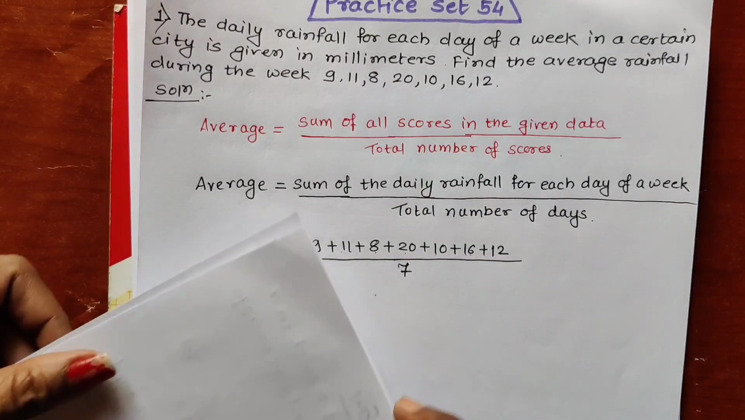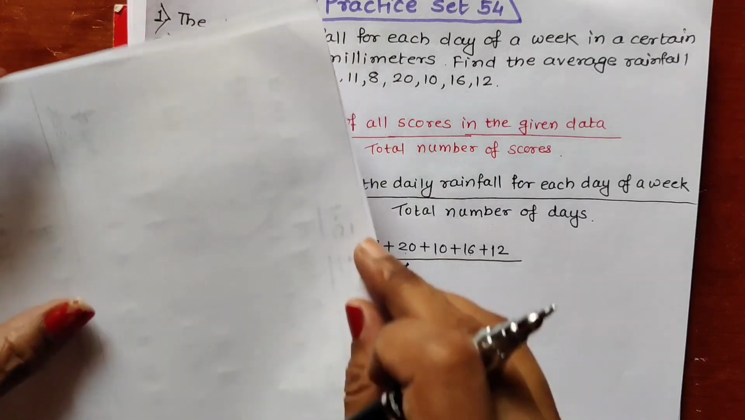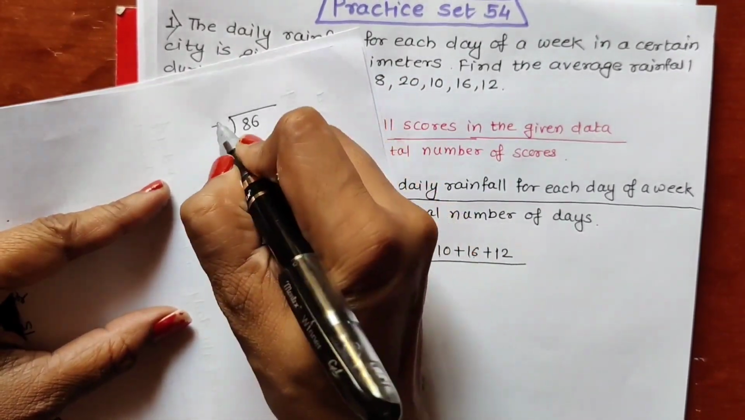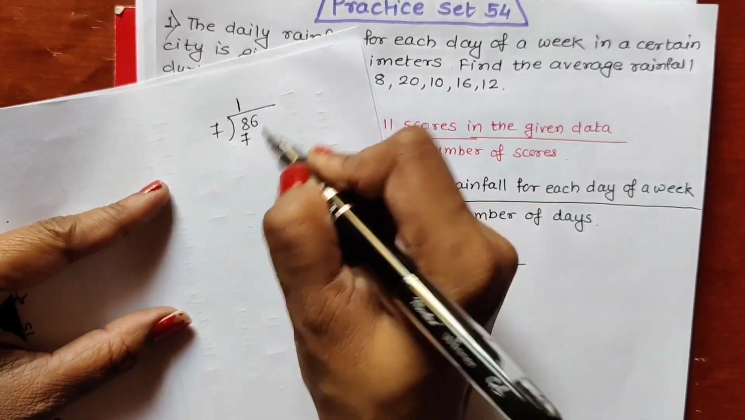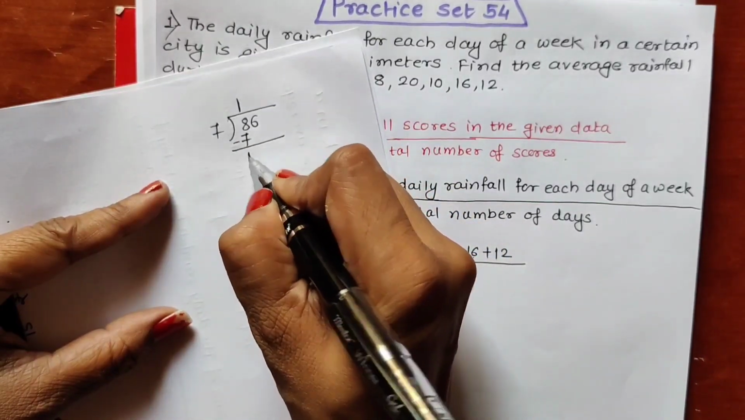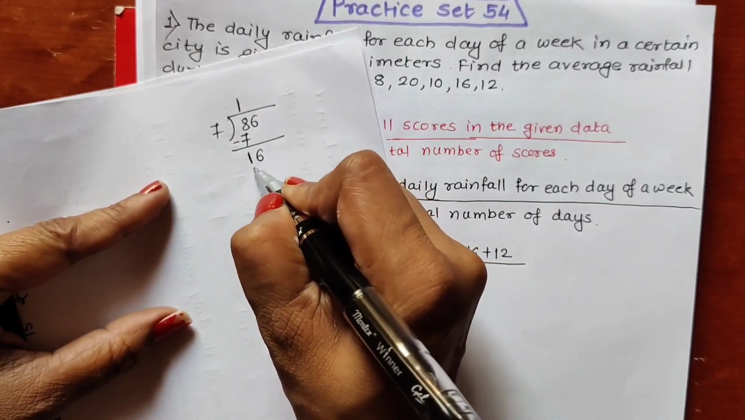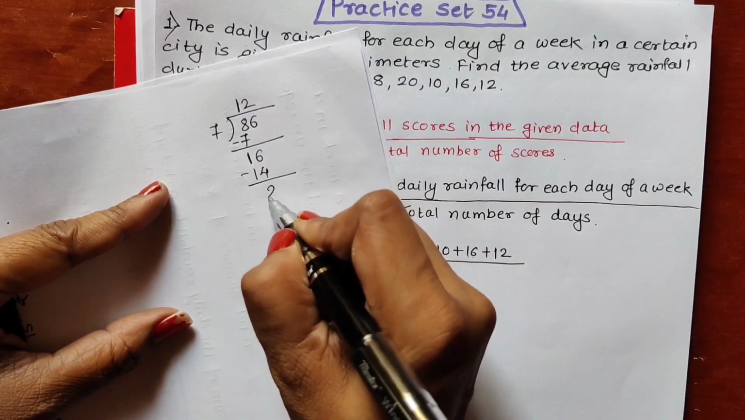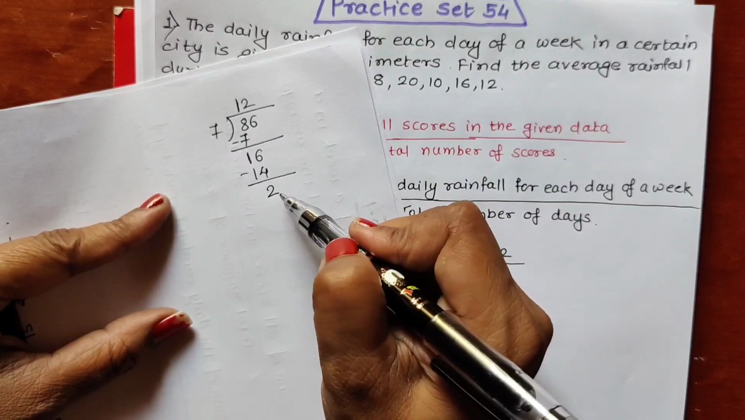So let us do here. 86 divided by 7. I will be doing here. 86 divided by 7. 7 ones are 7. 8 minus 7, 1 remaining. This 6 I have to put down. Then 7 2s are 14. 6 minus 14, 2 remaining. Now say children, 2 is remaining.